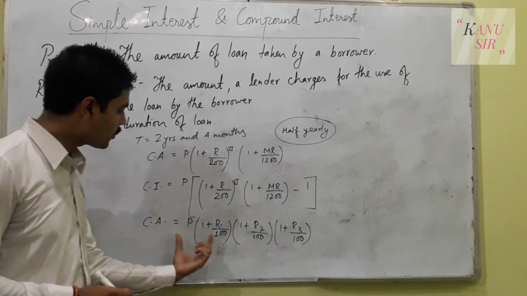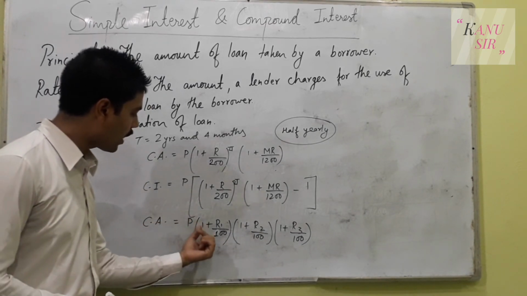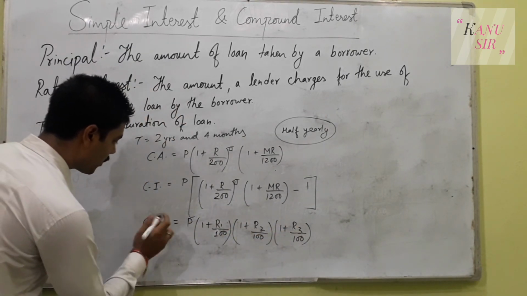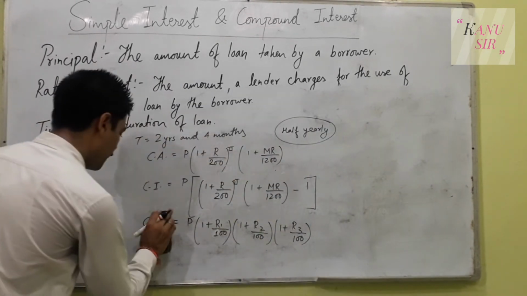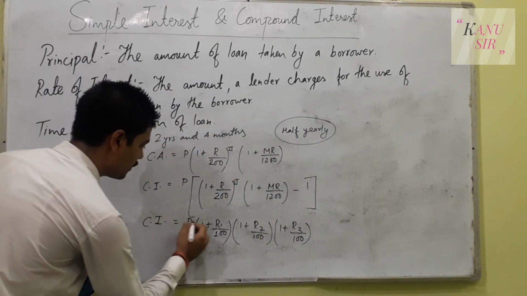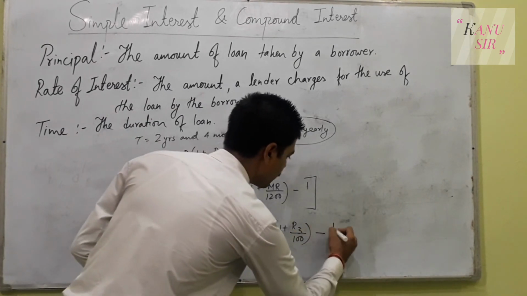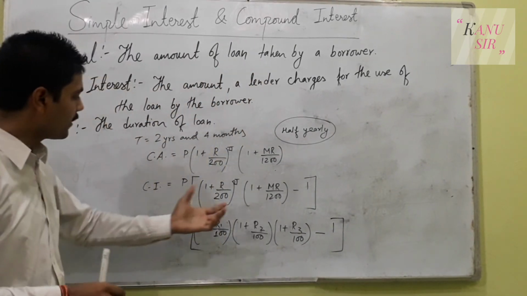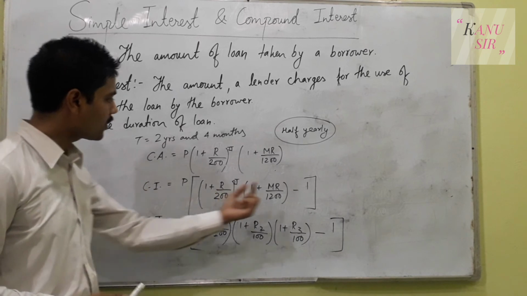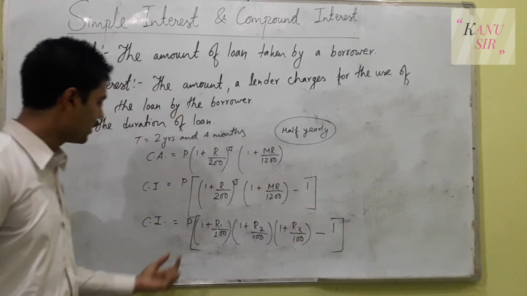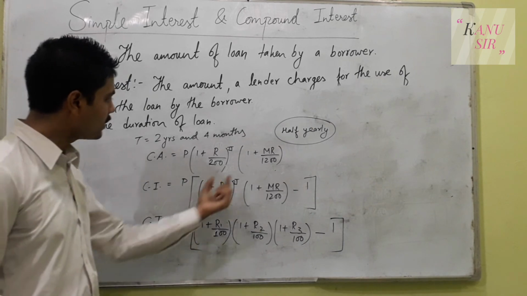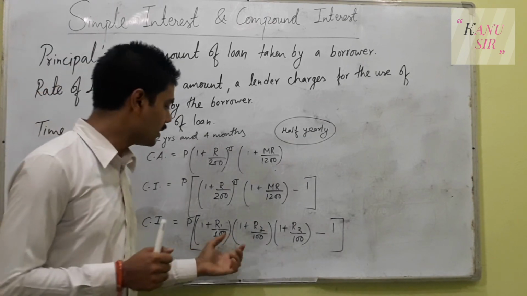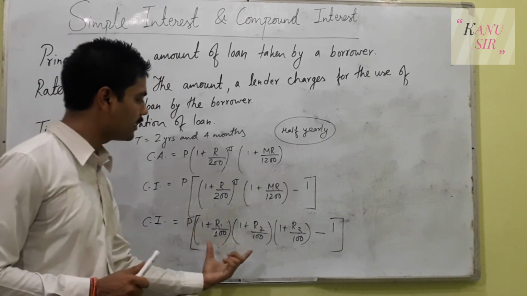Then at that time you have to use the formula P times 1 plus R1 by 100, 1 plus R2 by 100, 1 plus R3 by 100. And when you are asked for compound interest, then compound interest is P times the whole bracket minus 1. So this will change into interest. There is no big difference between the formula of amount and interest. You just have to add minus 1 in the formula and take P common out. But if the conditions are different, then the formulas will be different. You will get your solutions solved easily in the next video.